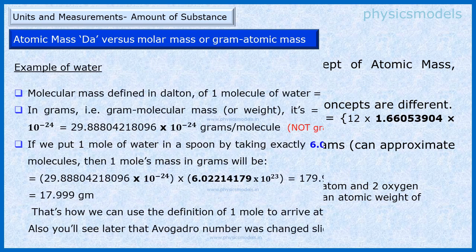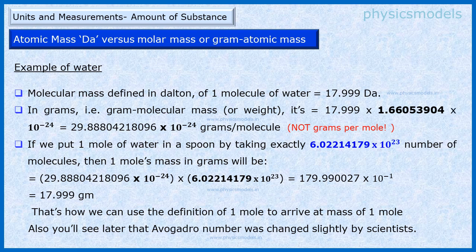This slide is interesting. We take an example of water. We calculate the molecular mass and then the molar mass. So we start with molecular mass. That's known to be 17.999 Daltons. You can calculate that by adding the atomic masses of H2 plus O.